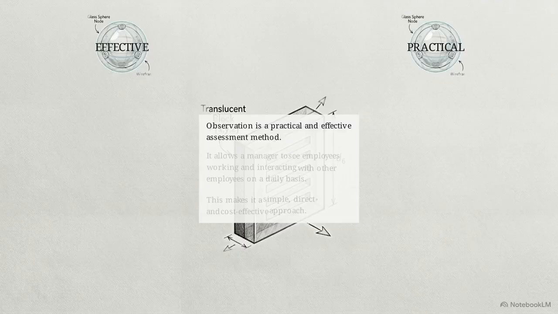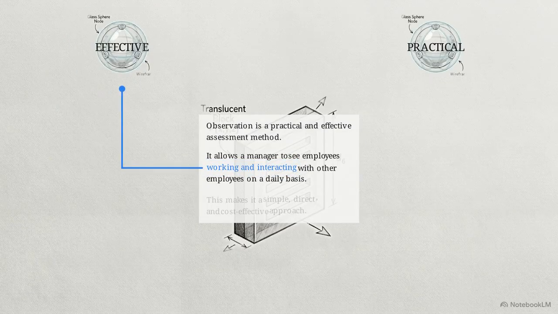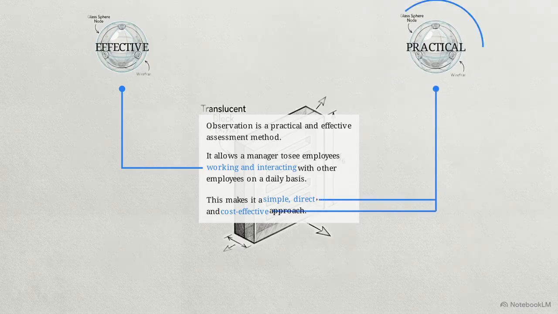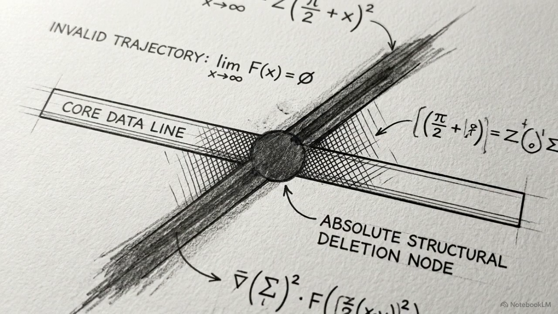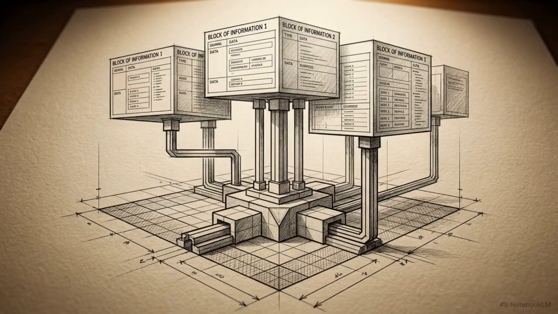Revealing the middle section, we find details about seeing employees interact. This information maps strictly to the effective node. The concluding data points, that the method is simple, direct, and cost-effective, supply the remaining evidence, tethering directly back to the practical node. This architecture is absolute. Any data introduced that does not map to either practical or effective is irrelevant and must be removed. The topic sentence forecasted the entire internal organization. Every supporting sentence is functionally anchored to that initial waypoint.